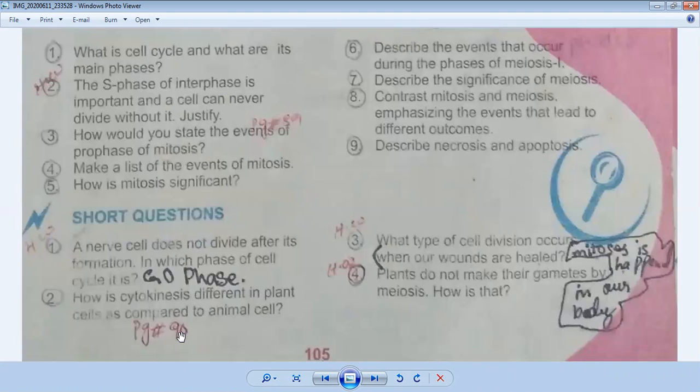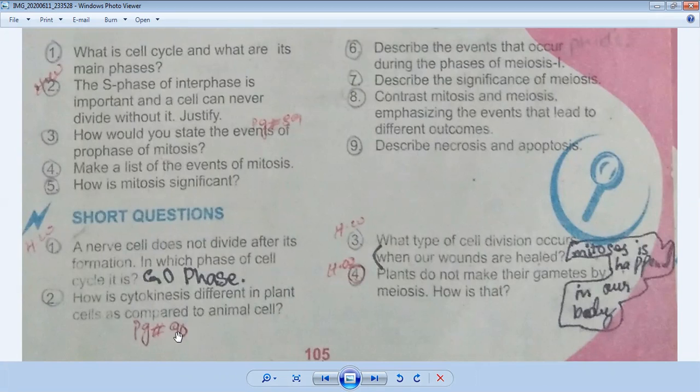We all know in animals cytokinesis occurs by a process known as cleavage, but cytokinesis in plant cells occurs differently. Vesicles derived from the Golgi apparatus move to the middle of the cell and fuse to form a membrane-bounded structure called the cell plate or phragmoplast. The plate grows outward and new vesicles fuse with it. Finally, the membranes of the cell plate fuse with the plasma membrane, and its contents join the parental cell wall. The result is the daughter cells. You can find the complete answer on page number 90.